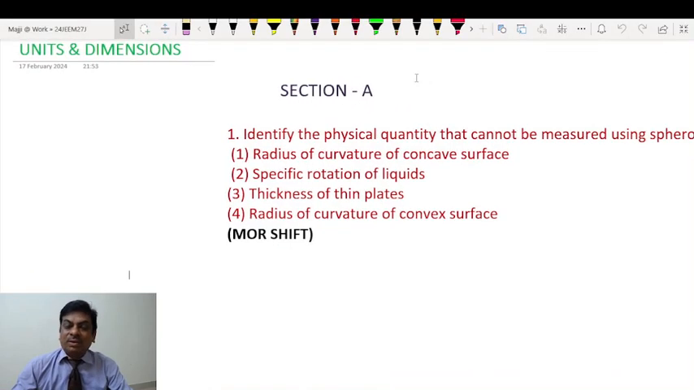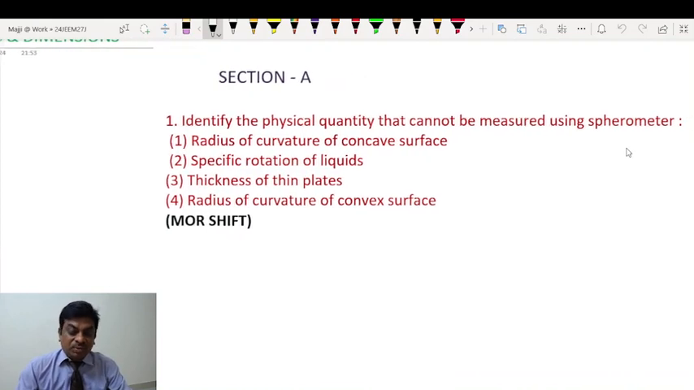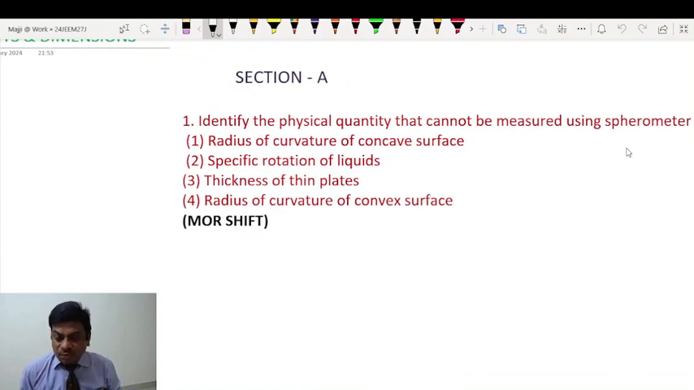I have come with questions from 2024 January 27th JEE Mains. Okay students, so without wasting time, let us come to the first question. We have to identify the physical quantity that cannot be measured using a spherometer. As you know students, a spherometer is essentially a device which is used to measure the curvature of surfaces.